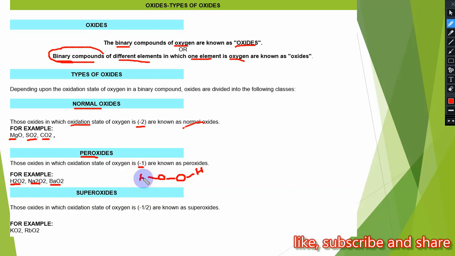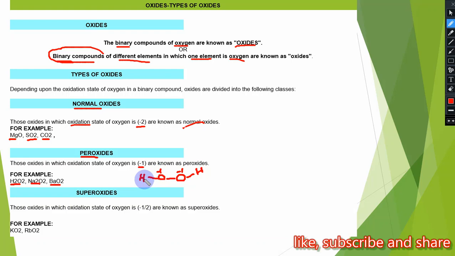Here one bond is between the two oxygens, and one electron is shared in it. Both oxygens have the same electronegativity, which is why there is no charge due to this bond. But due to the other bond, this oxygen gains -1 charge because it is more electronegative than hydrogen, and this oxygen also attracts the shared paired electron, in which one electron is from hydrogen, so it gains -1 charge.